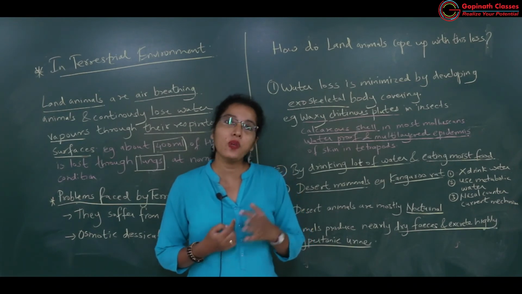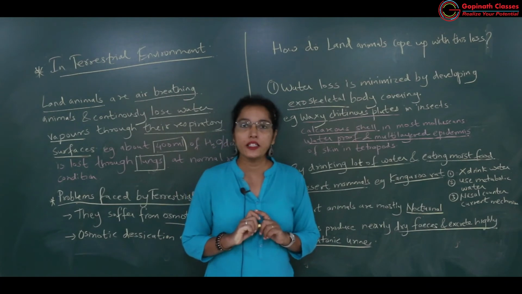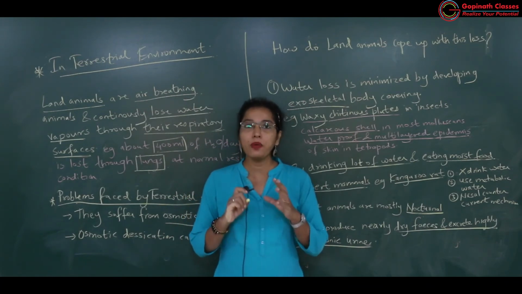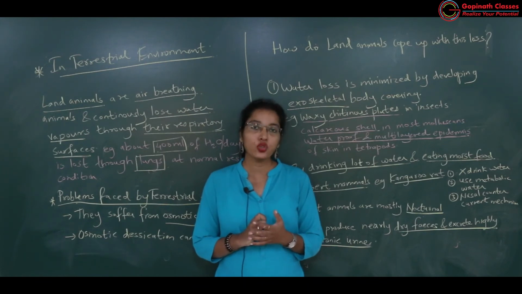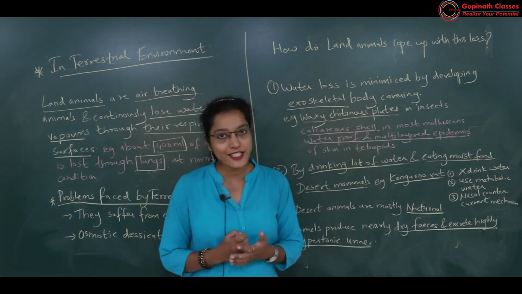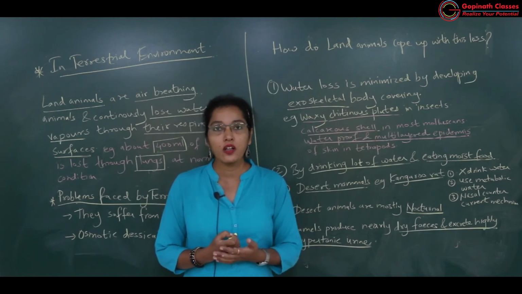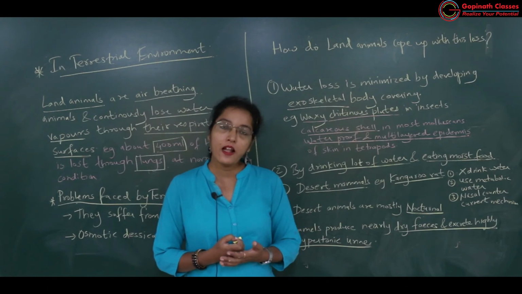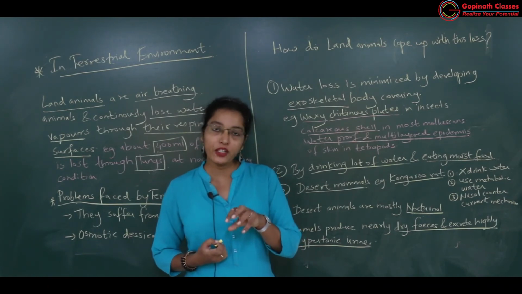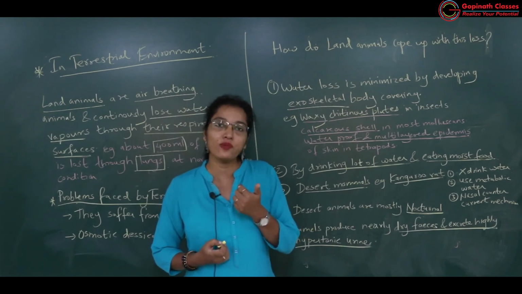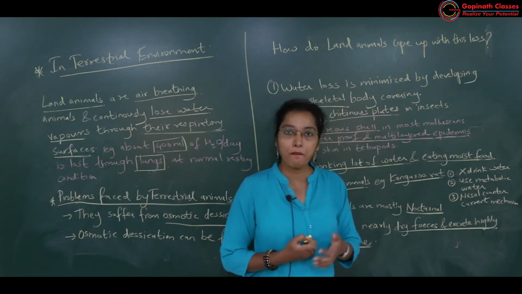Why will these get condensed? Because the blood flowing in the blood capillaries is colder than the surrounding environment. So there will be condensation of the water vapor exhaled by these organisms. When the water condenses and accumulates at the sides of the nasal epithelium, it will be reabsorbed into the blood.